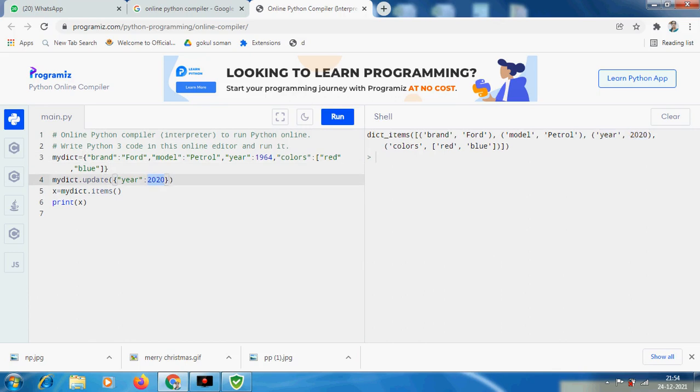Now, if we have to get all the keys and their values printed, we can give another command, just like x equals my dictionary dot items function. This items function will return the different items present, keys and their values, in my dictionary. I will check what is going to happen here. Yeah, it is coming just like dictionary items: brand name and its value. Next, model key and its value. Next key is year and its value. Then the key is color and the values are given in a list.